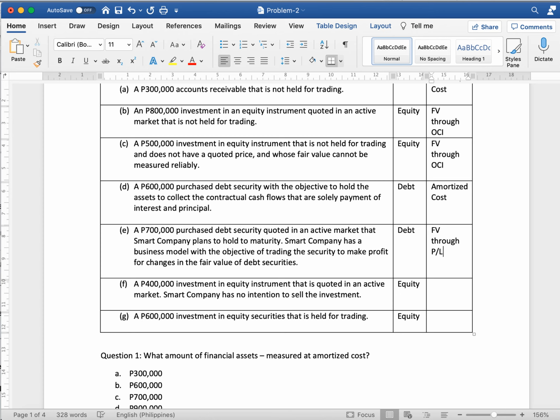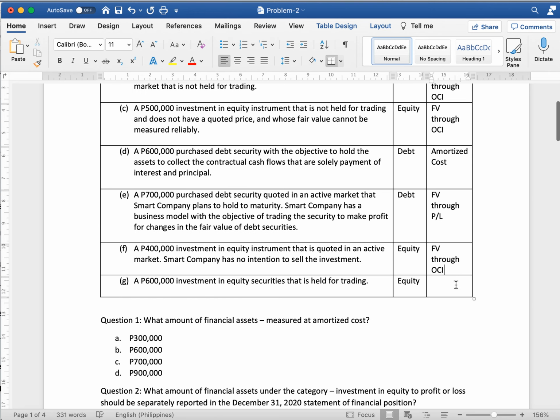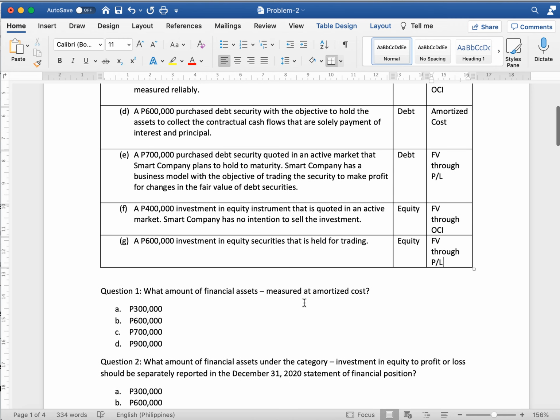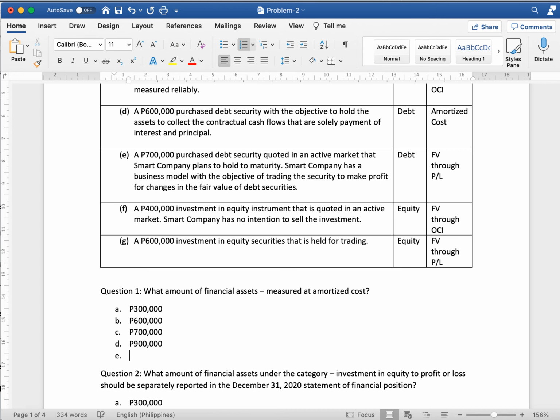So F, a 400,000 investment in an equity instrument that is quoted in an active market and Smart Company has no intention to sell the investment, will be fair value through OCI. Letter G, a 600,000 investment in equity securities that is held for trading. So therefore, this one will become fair value through profit or loss. So now we can answer question number 1.